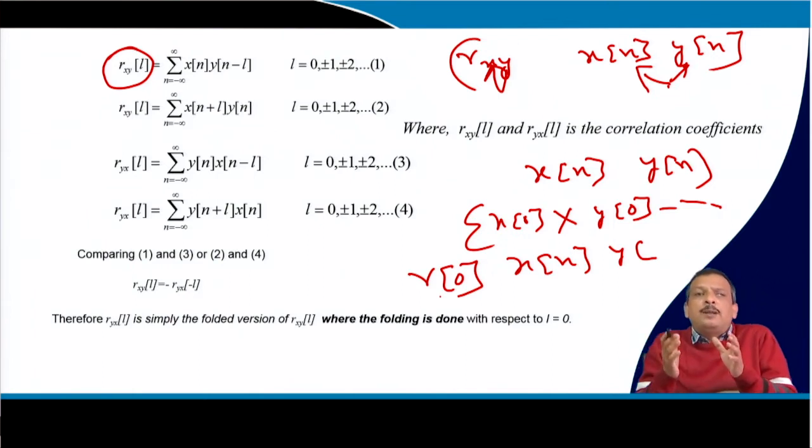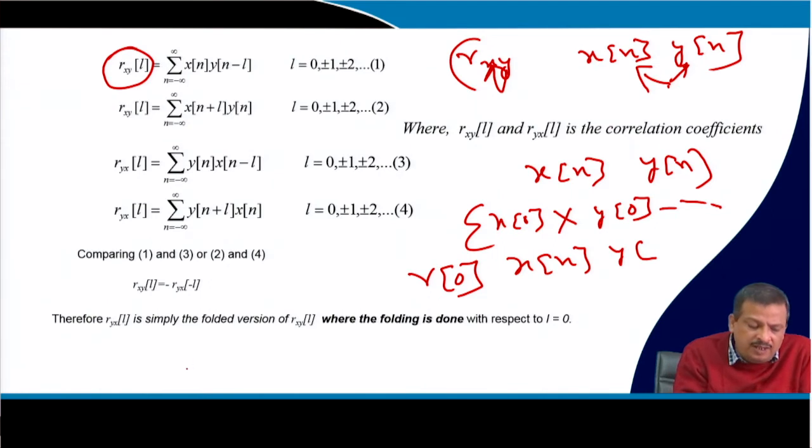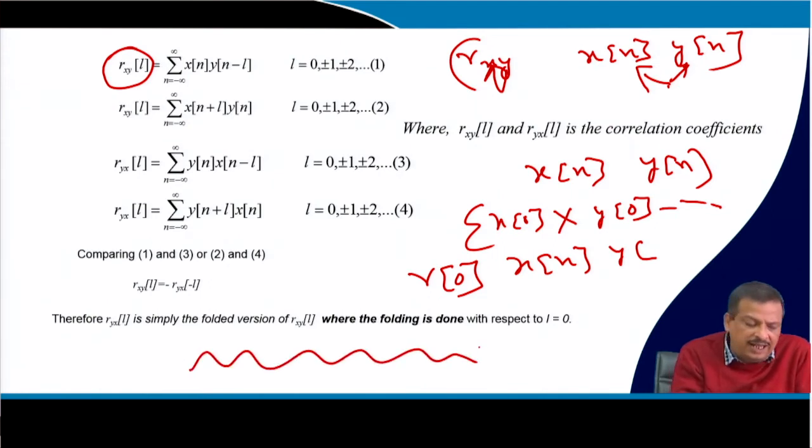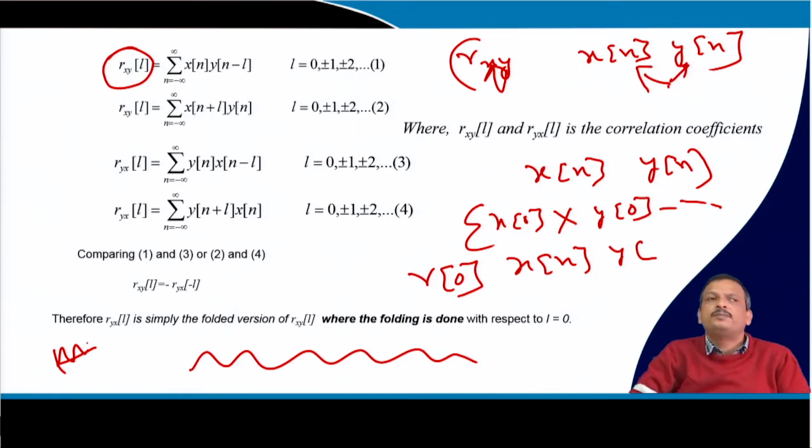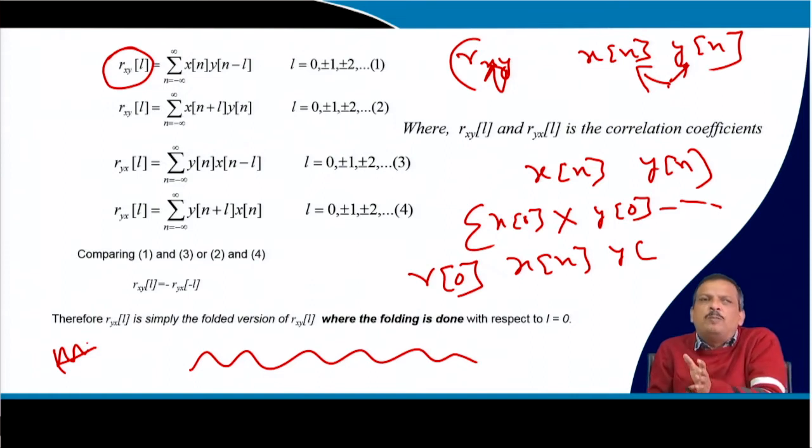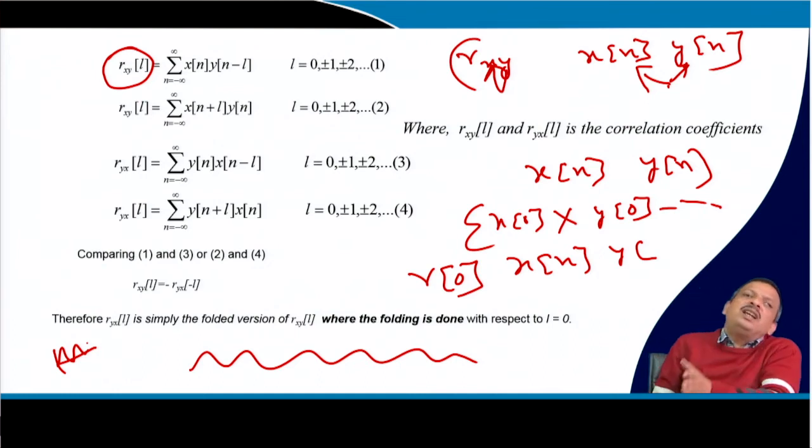Now suppose y of n is a large signal and x of n is a very small signal. Let the length of x of n be m and the length of y of n be n. If m is less than n, or m is greater than n, one is large and the other is small.